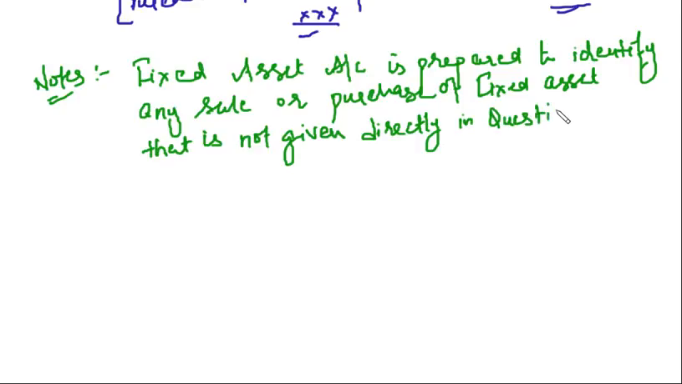Clear? So we are finding out the missing figure basically in the fixed asset account. The missing figure can be the purchase of fixed asset, which will be in 99% of cases, the purchase of fixed asset. On the other side, it can be the sale of fixed asset also. Clear?